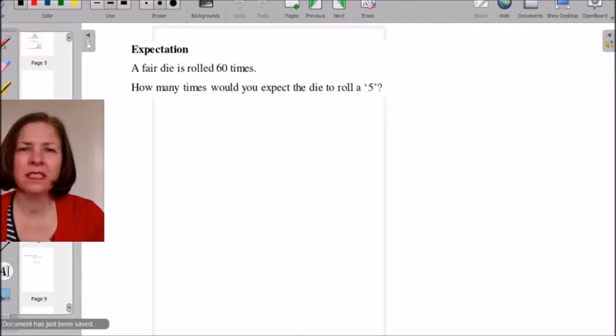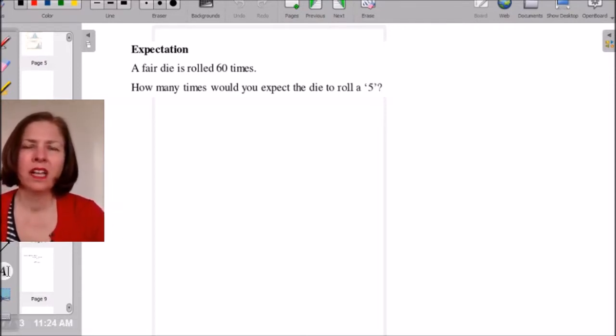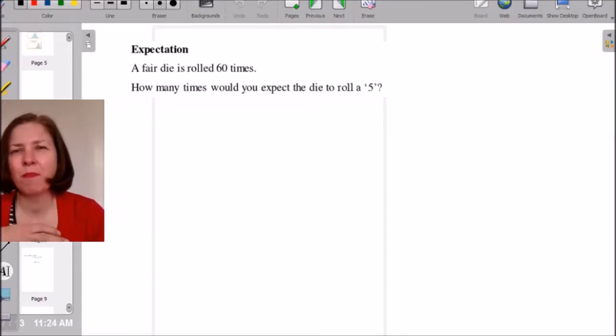So before we get started, I just want you to think about this question. I have a normal six-sided die and I roll it 60 times. Now, we know that there are a lot of different things that can happen, right? But what would you expect, if you really had to guess, if you had to put your money on it, how many times would you expect to roll a 5?